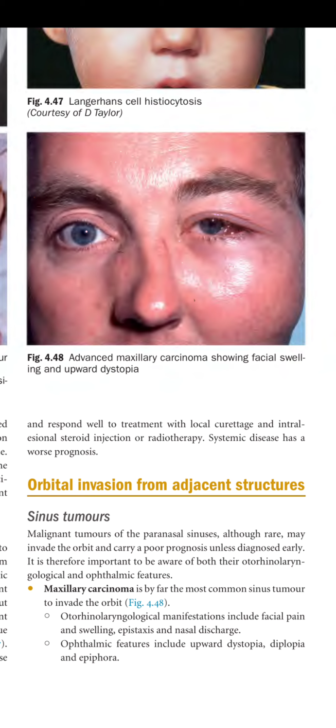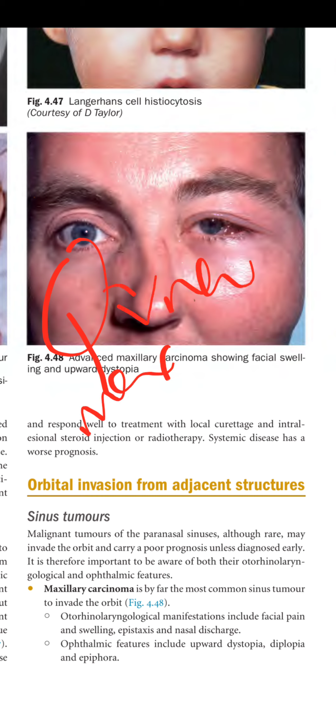Number one, the most common, is the maxillary tumor. Maxillary carcinoma is by far the most common sinus tumor to invade the orbit. Otorhinolaryngological manifestations include facial pain and swelling, epistaxis, and nasal discharge. So a patient who has a maxillary carcinoma will have nasal bleeding, facial pain, and discharge.